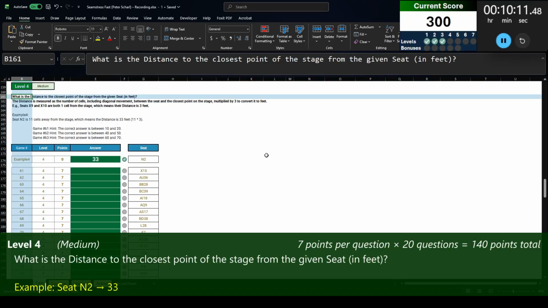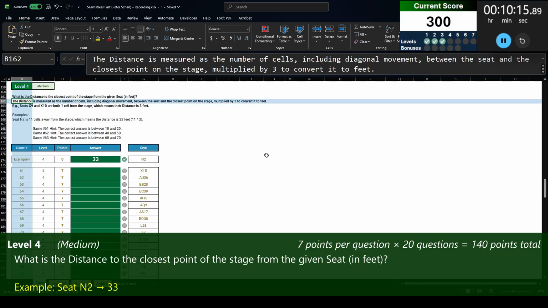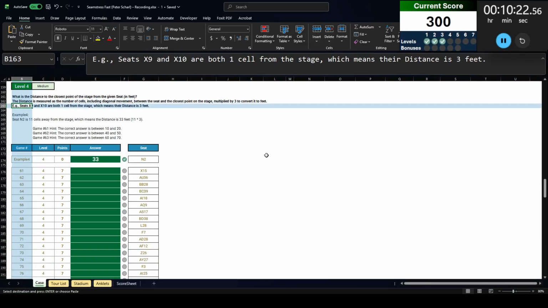Level 4. What is the distance to the closest point of the stage from the given seat in feet? The distance is measured as the number of cells, including diagonal movement, between the seat and the closest point on the stage. Multiply by 3 to convert it to feet. For example, seats X9 and X10 are both 1 cell from the stage, which means their distance is 3 feet.